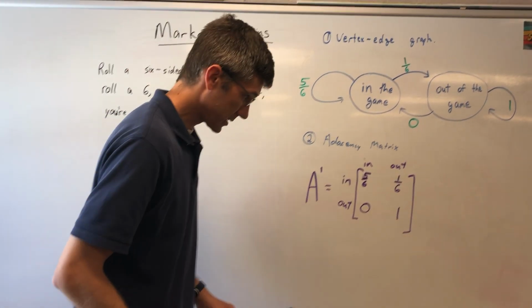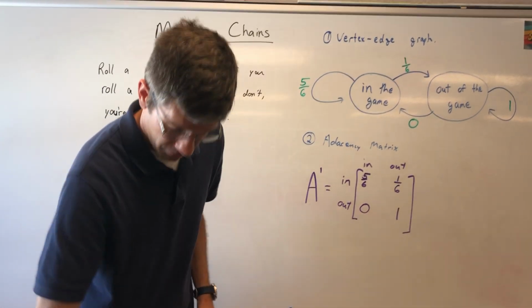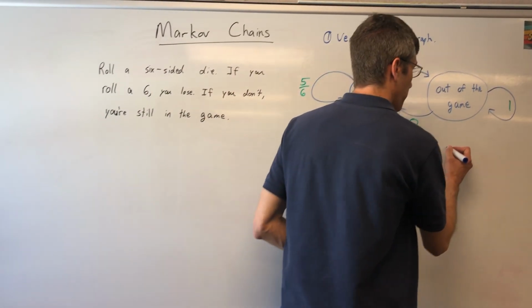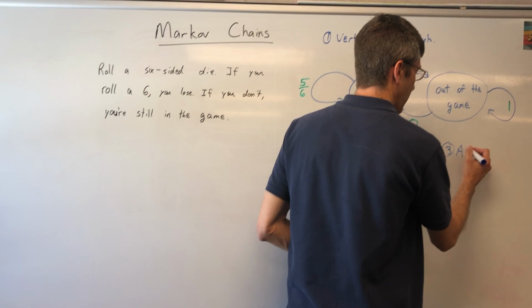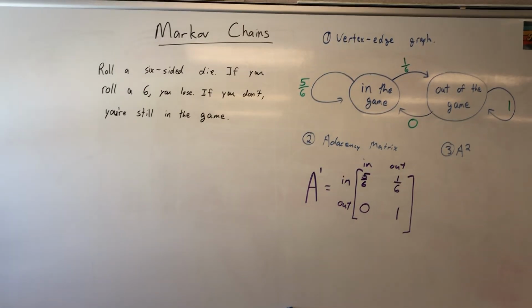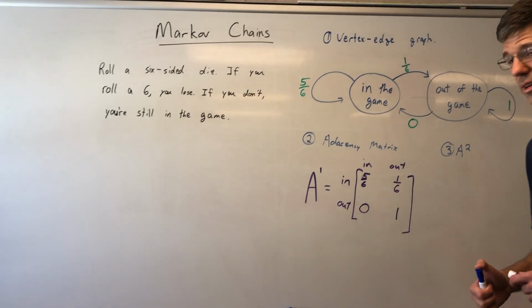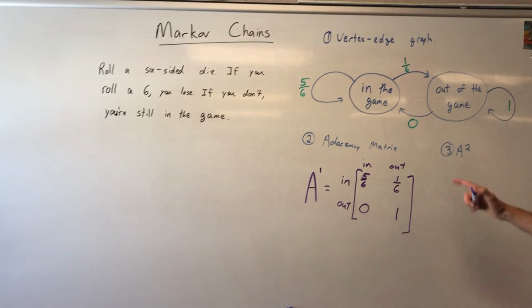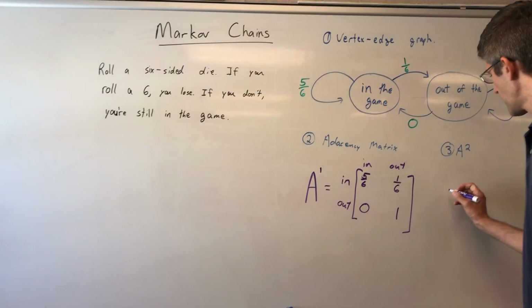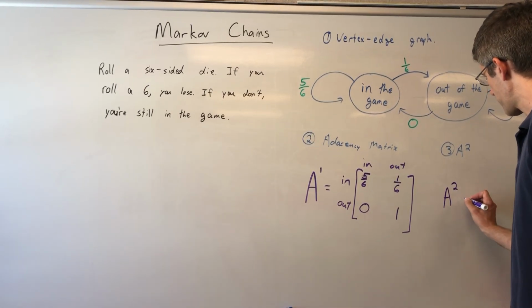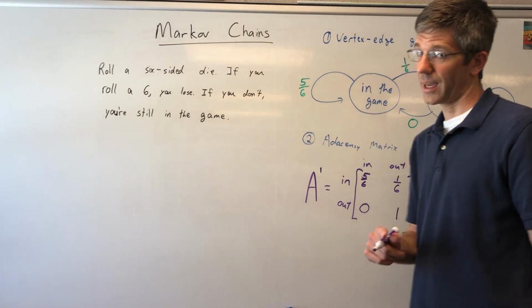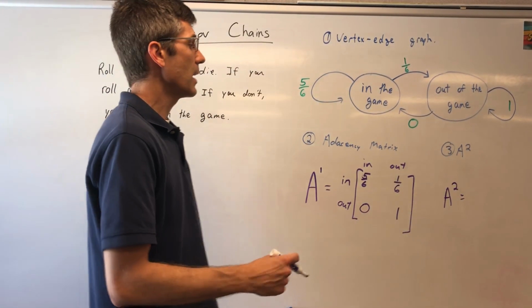So here we go. Number 3, find A squared. So we're going to find out what A squared is. And when we do, that's going to tell us the probability that you're going to be in the game at the end of 2 turns. So let's do it. Now, I know there's not a laptop in front of me right now where we could go to desmos.com/matrix and type this in.